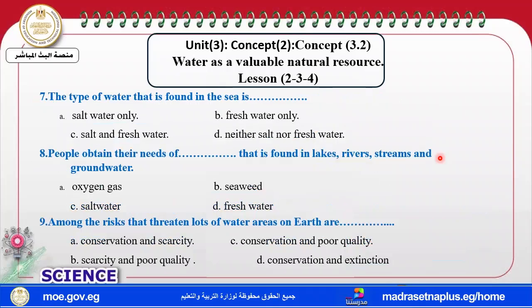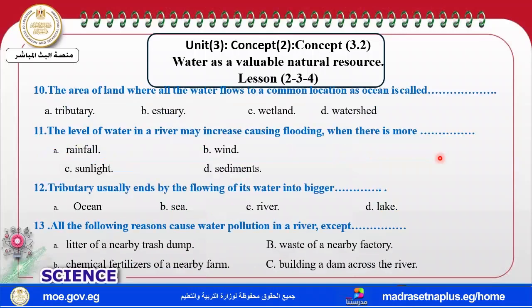The next one, the type of water which is found in the sea. In the sea, salt water only. People get their need of fresh water from the lake, river, and stream. Among the risks that threaten water on the earth are scarcity and poor quality.